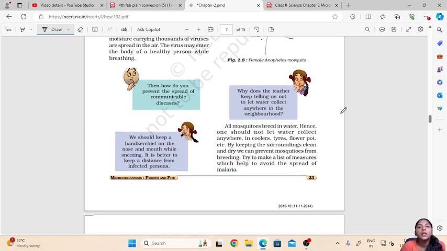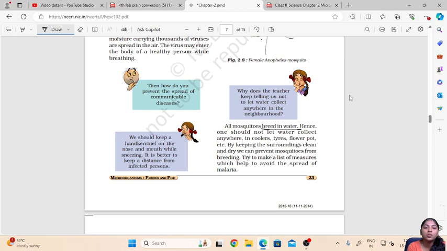Now we all know that all the mosquitoes breed in water. So they breed or reproduce in water. Hence it is advisable to not let water collect anywhere near a house or in our surroundings.